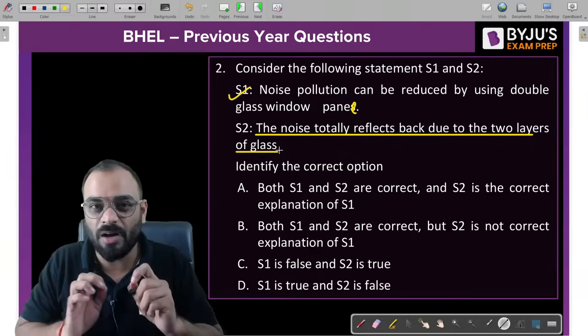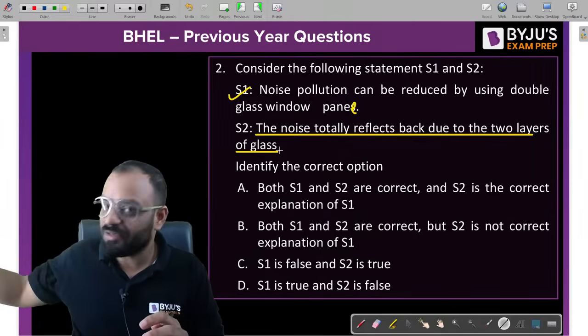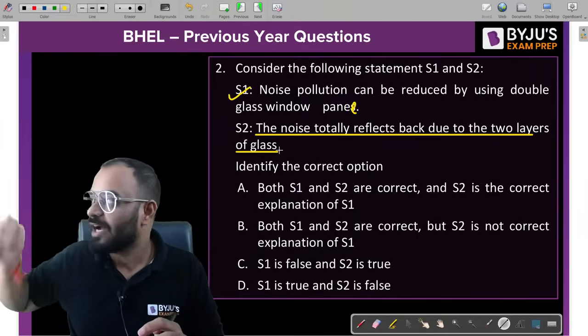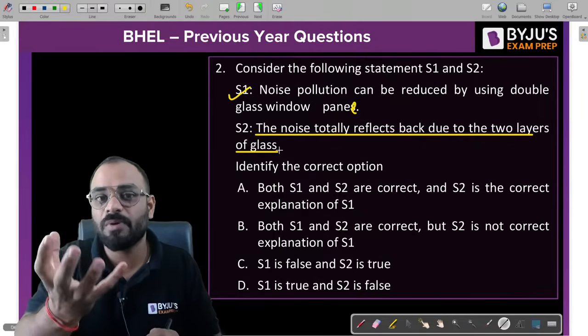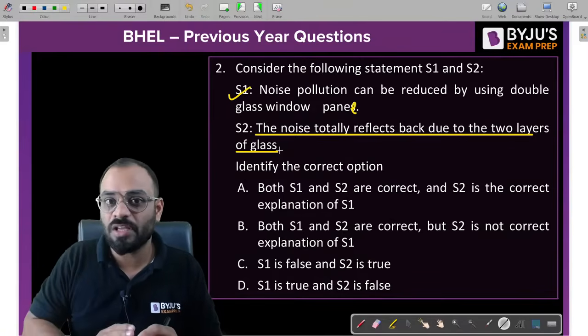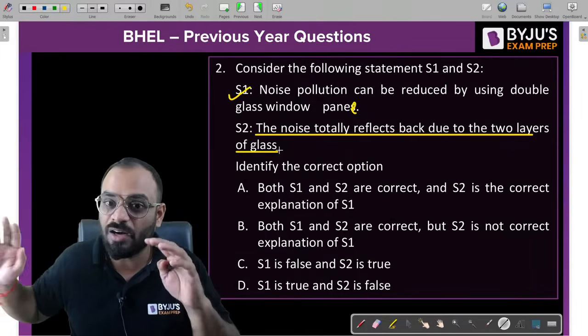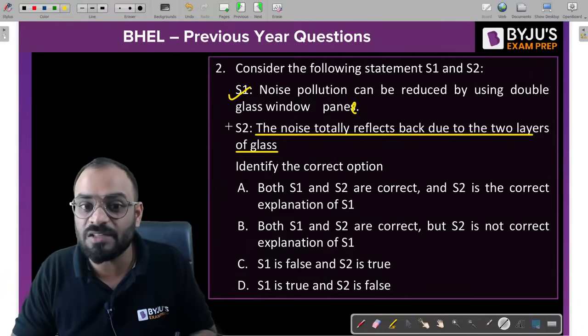It is not 100% possible. A certain amount of sound wave may transmit through the glass also, certain will get reflected and certain may get absorbed in that particular material. So you cannot say it is a 100% soundproof material, right? That's why the second statement is a false one.